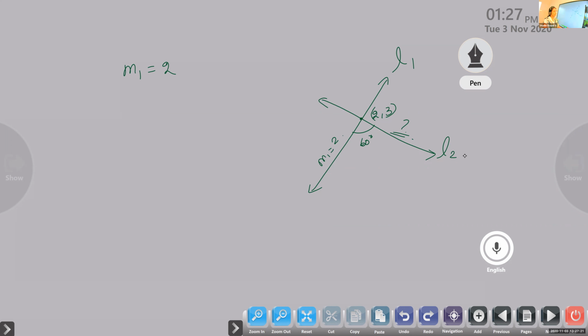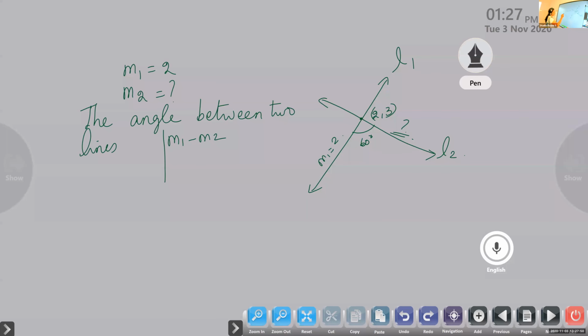Instead of slope, what is given? Angle. Two lines are given, isn't it? So let us take m2 as question mark. Suppose the angle between the two lines is given. What is the formula? We have learned one formula in terms of slopes, isn't it? So the angle between two lines is given by tan theta is equal to modulus of m1 minus m2 by 1 plus m1 m2. Do you remember that one?